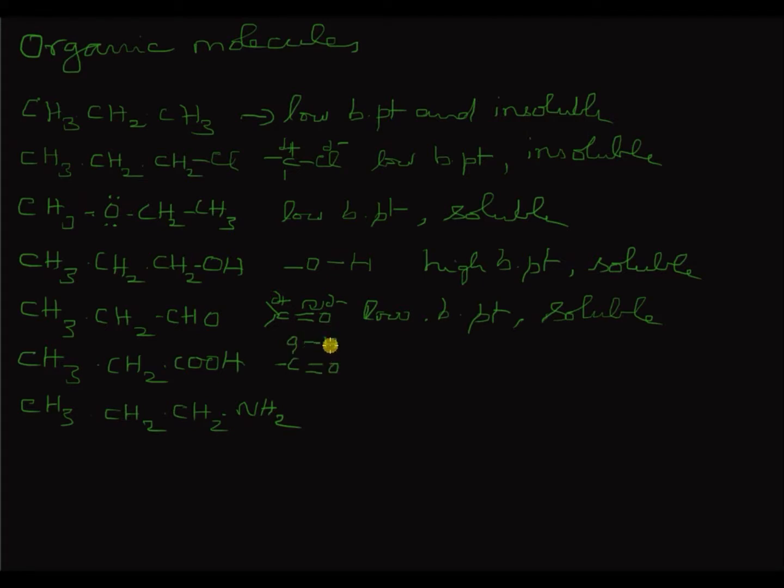The OH bond is the typical one which is responsible for hydrogen bonding, and just now we saw C double bond O is a polarizable one, forming charges on carbon and oxygen. Due to the presence of two polar groups here, this has a higher boiling point. When I say higher, I mean higher than that of alcohol, and more soluble.